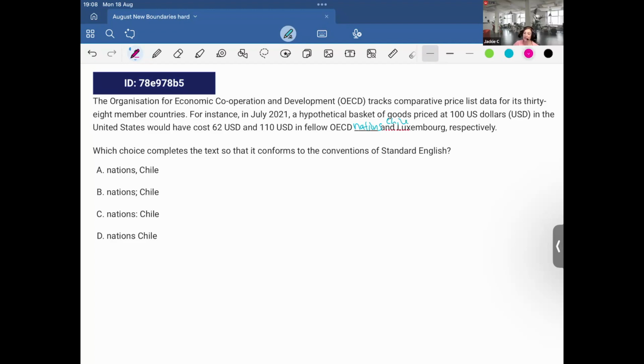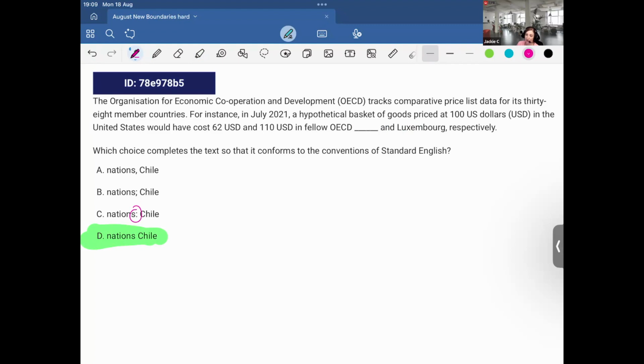Okay, so in this case, we're also still dealing with something similar to the names and titles that we saw previously. So I'm listing off a name, in this case, the name of the country. It's essential information, so there is no pause, and therefore I know for sure it must be D. No punctuation. It's not listing off anything or providing an explanation.